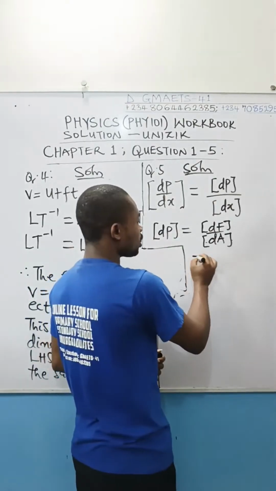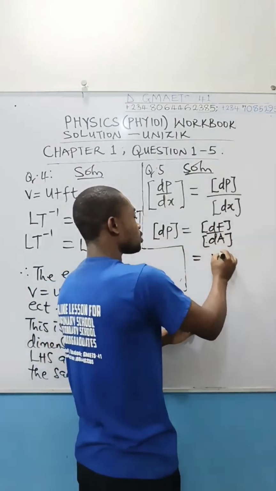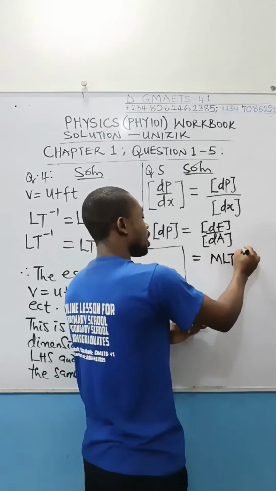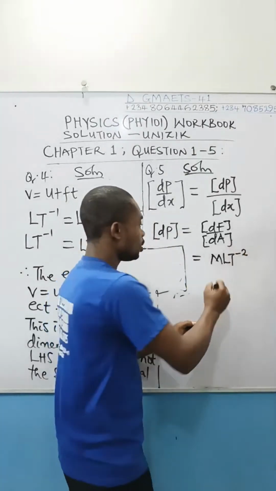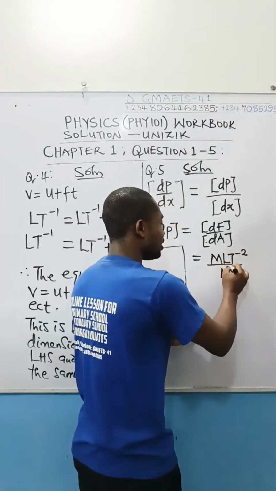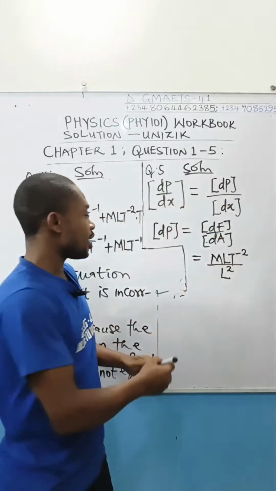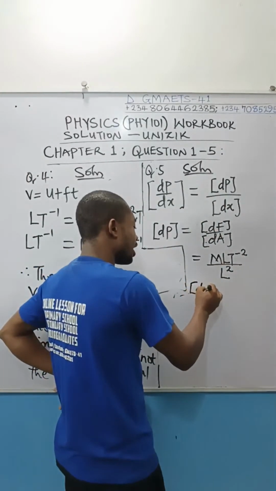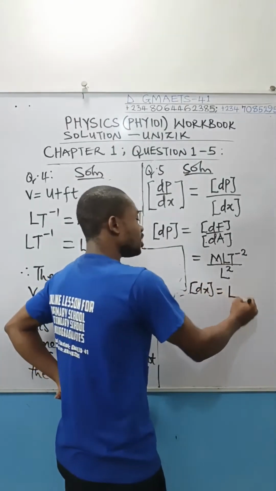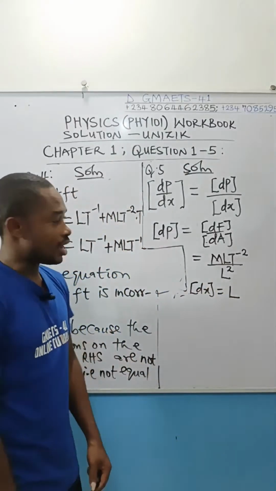So we go, this is now going to be, what is the dimension of force? ML T to the power of minus 2 as usual. What is the dimension of area? Area is length squared. So we have got the dimension of this guy. Now, what is the dimension of dx? Let's obtain it. Dimension of dx is simply length L.